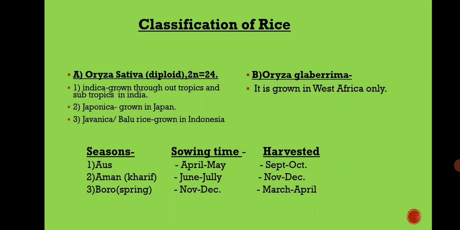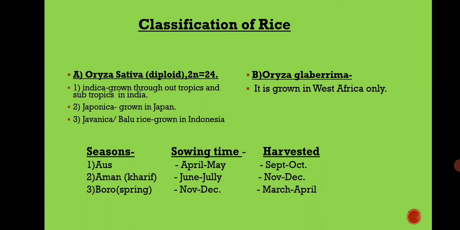Oryza sativa is diploid, chromosome number 2n = 24. It has 3 main geographic races. The first one is Indica, second is Japonica, third is Javanica, that is bulu rice. Indica is grown throughout the tropics and subtropics, in India. Japonica is grown in Japan. Javanica, that is bulu rice, is grown in Indonesia.